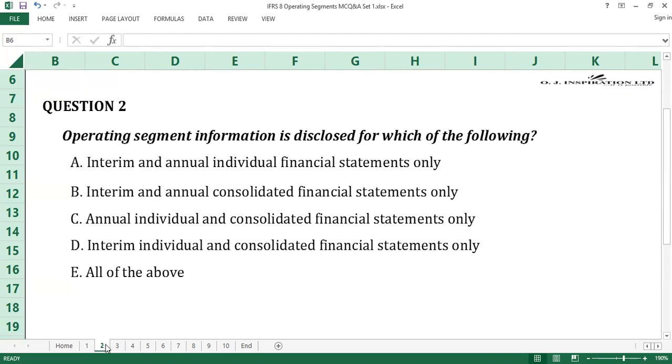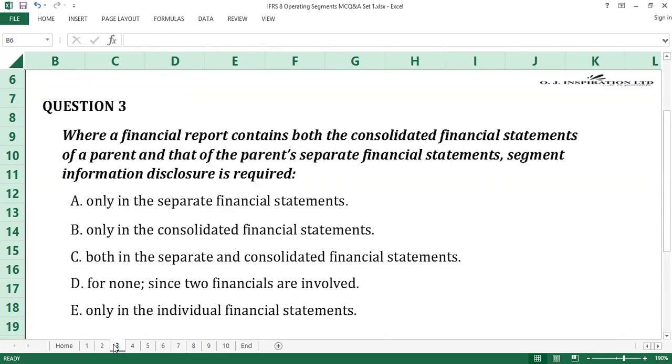Time up. Question number 3. Where a financial report contains both the consolidated financial statements of a parent and that of the parent's separate financial statement, segment information disclosure is required. A. Only in the separate financial statements. B. Only in the consolidated financial statements. C. Both in the separate and consolidated financial statements. D. For none, since two financials are involved.